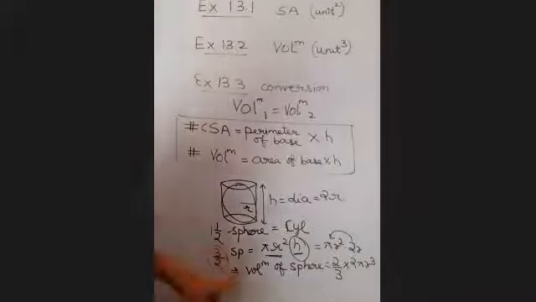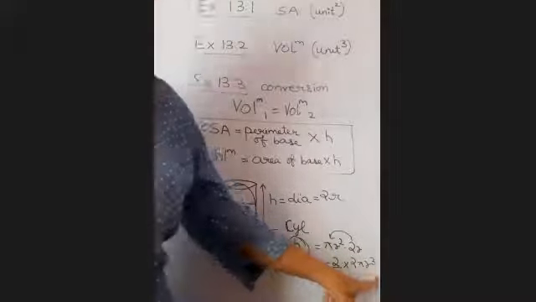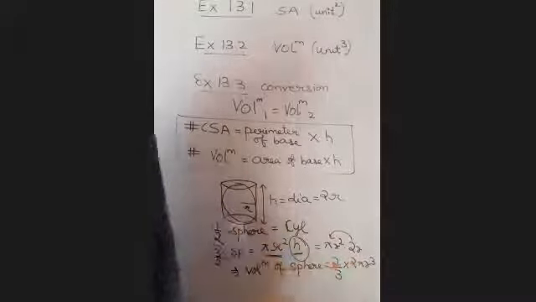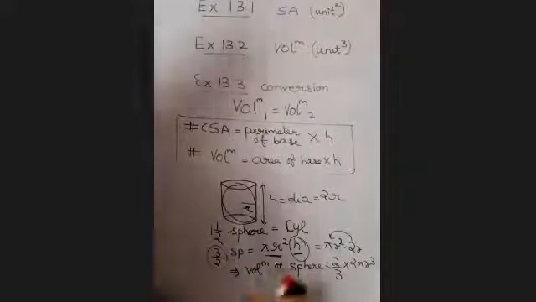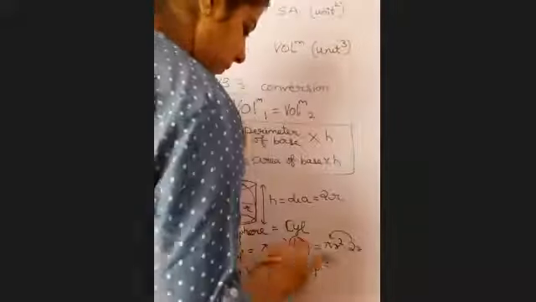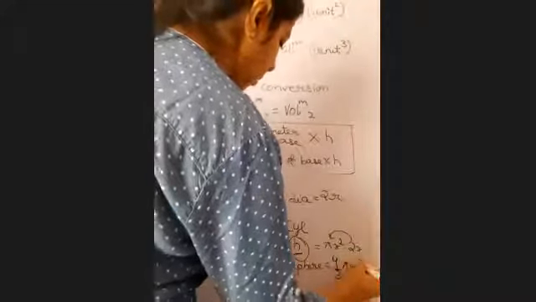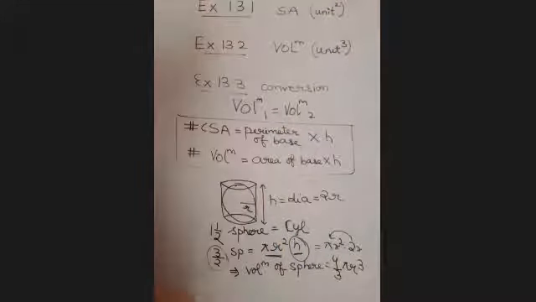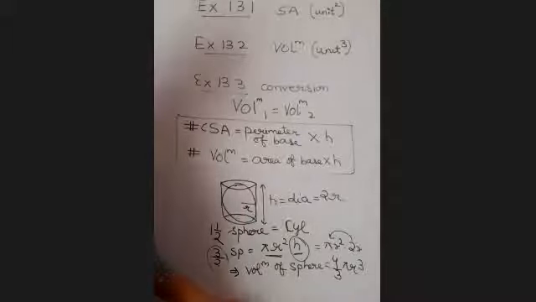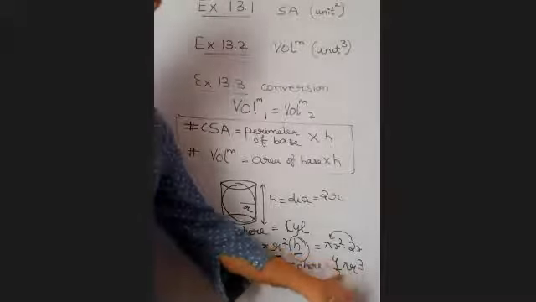देखो वॉल्यूम है बेटा, क्यूब आ गया अपने आप, क्यूबिक यूनिट्स. Now 2 into 2 makes it 4. 4 pi r cube by 3. 4 by 3 pi r cube. This is the volume of a sphere. And thus the volume of a hemisphere would be what? 2 by 3 pi r cube.